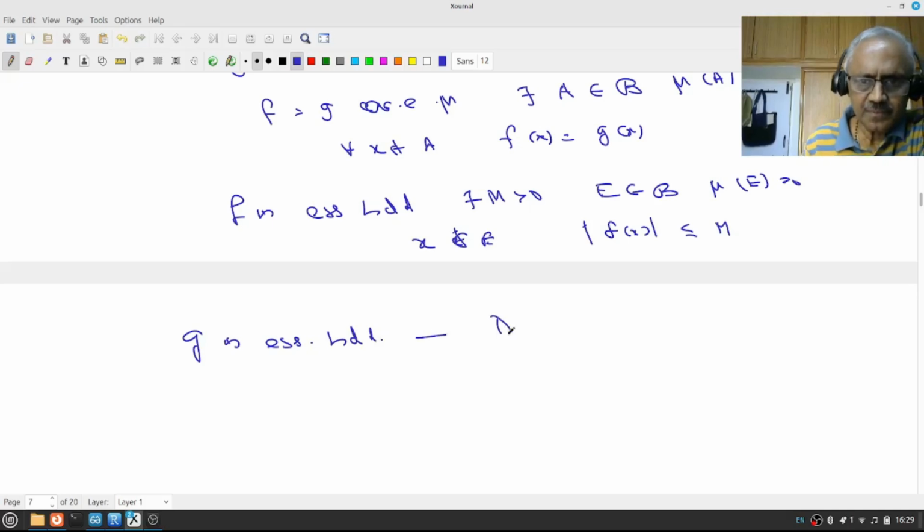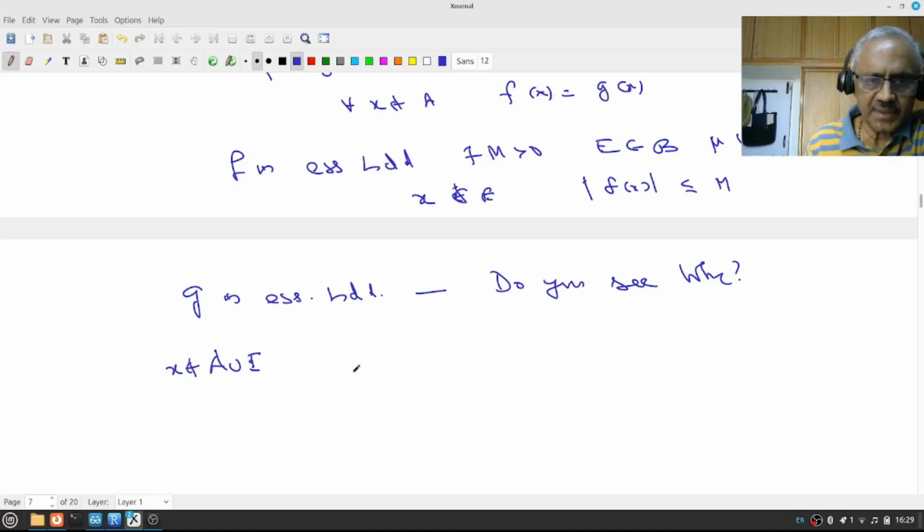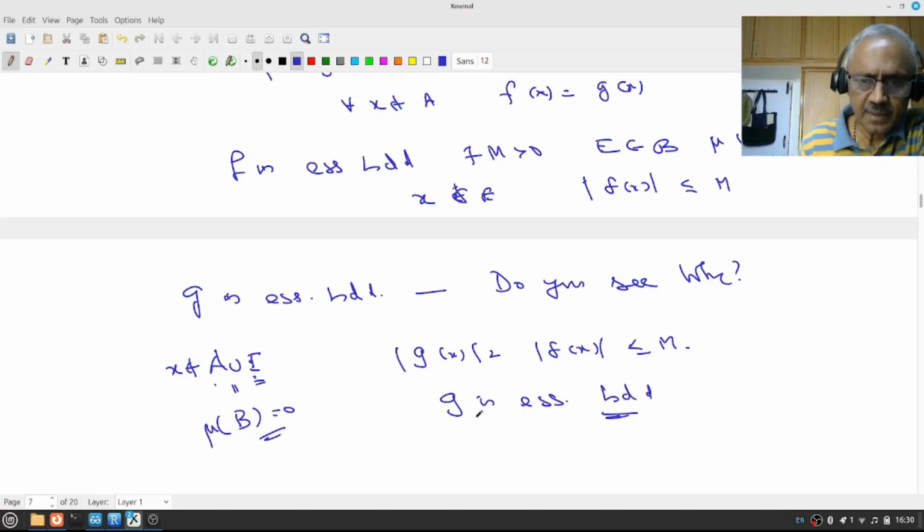Do you see how? Take A union E and suppose x is not here. Since x is not in A, mod of g(x) is the same as mod of f(x). But x is not in E, therefore it is less than or equal to M. And since A and E are of measure 0, call the union B, then mu of B is 0. Therefore g is essentially bounded. Pause, review, proceed.